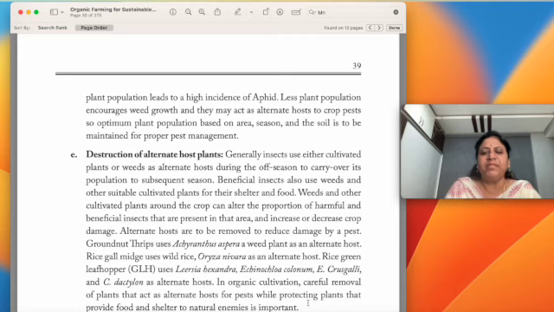The plants or weeds which are acting as alternate hosts to the pests are to be controlled, and a climate and a management system is to be created. The alternate hosts of the pests are to be controlled and the plants which give pollen, nectar and shelter to the beneficial insects are to be encouraged.